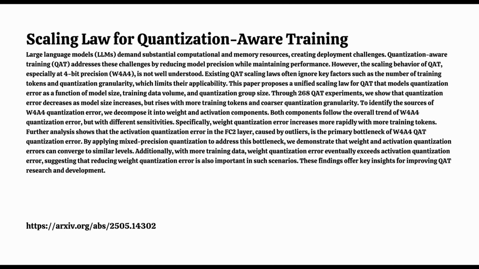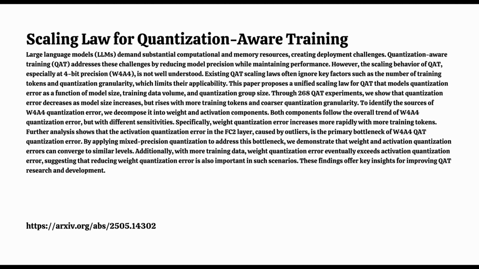They used kurtosis, which measures sort of the peakiness and tailedness of a distribution. High kurtosis suggests more outliers. And the FC2 input had high kurtosis. Yeah. Figure 9A shows that even after QAT, that specific input tended to have higher kurtosis compared to other activations. It comes from the SwiGLU module, apparently.